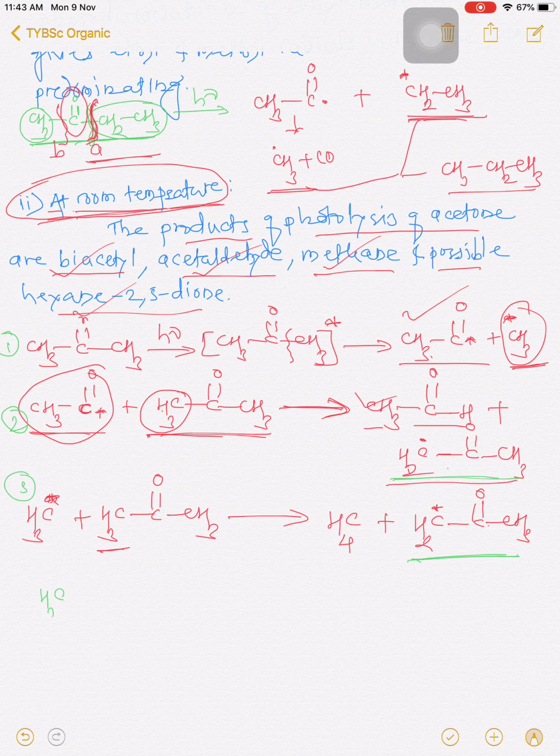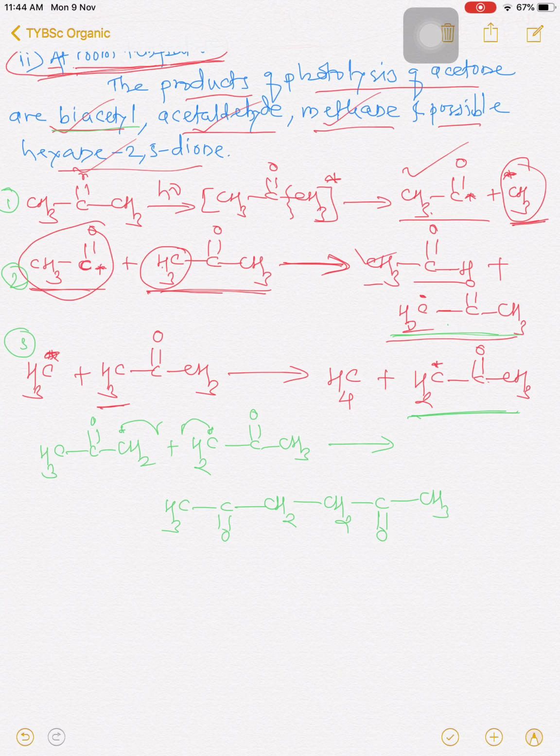CH3COCH2 radical plus CH2 radical COCH3, we are getting, so bond formation takes place between these two radicals, giving CH3COCH2CH2COCH3. So this hexane-2,5-dione formation takes place. This is the new product.